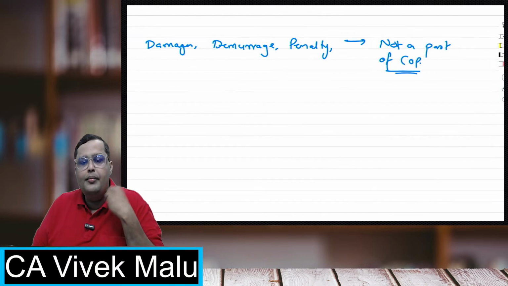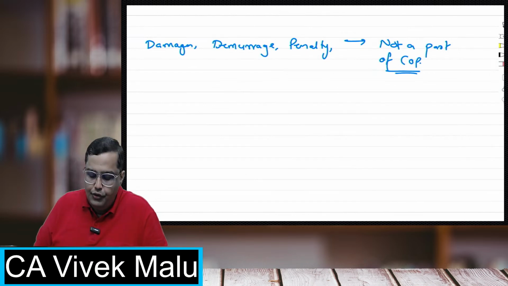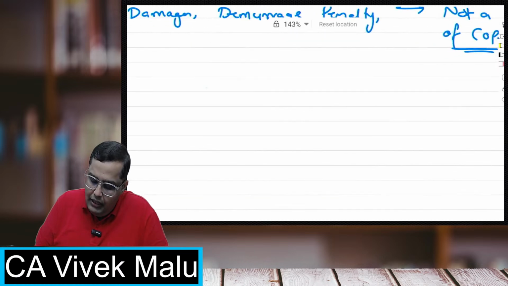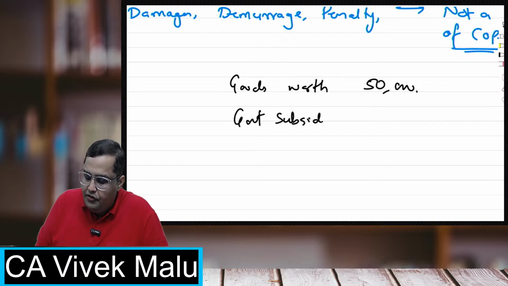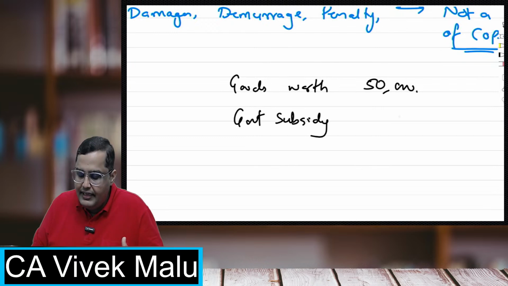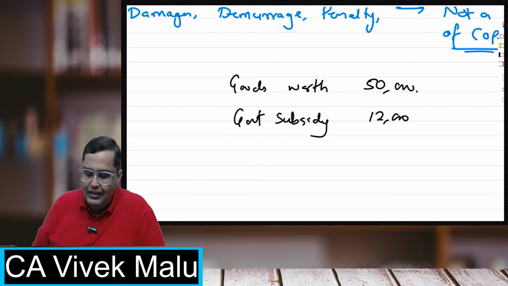Now, if you get some incentives, remember you have to reduce that. Suppose, for example, I purchase goods worth 50,000 and I got a government subsidy, a government incentive of, let's say, 12,000.